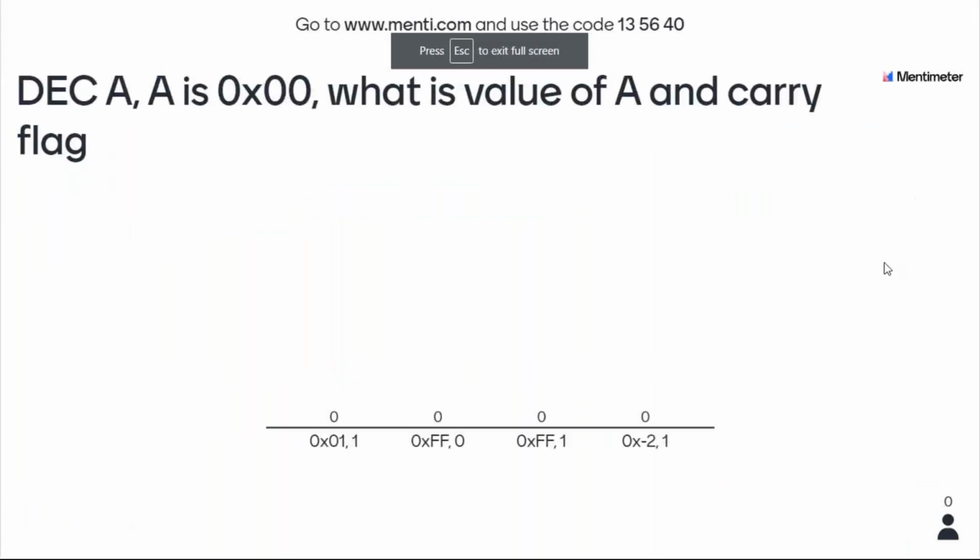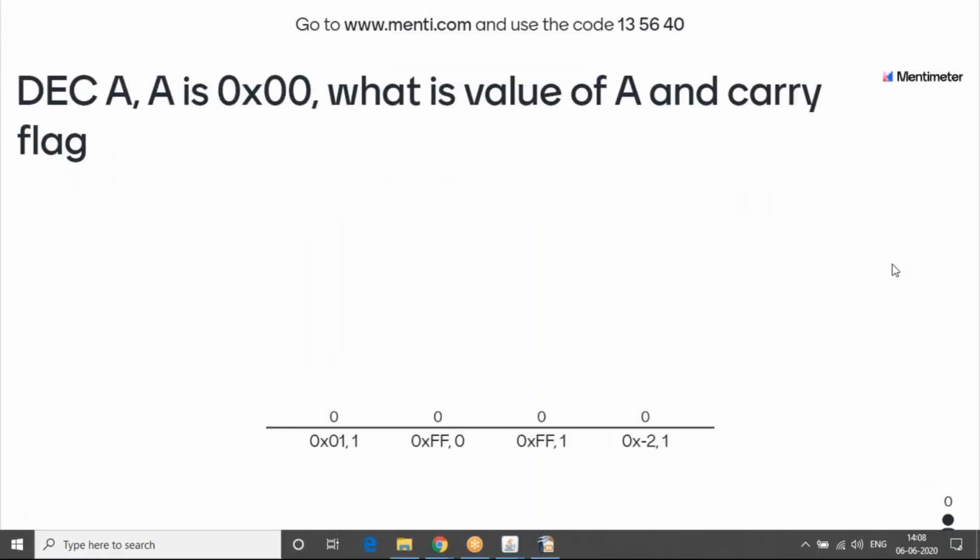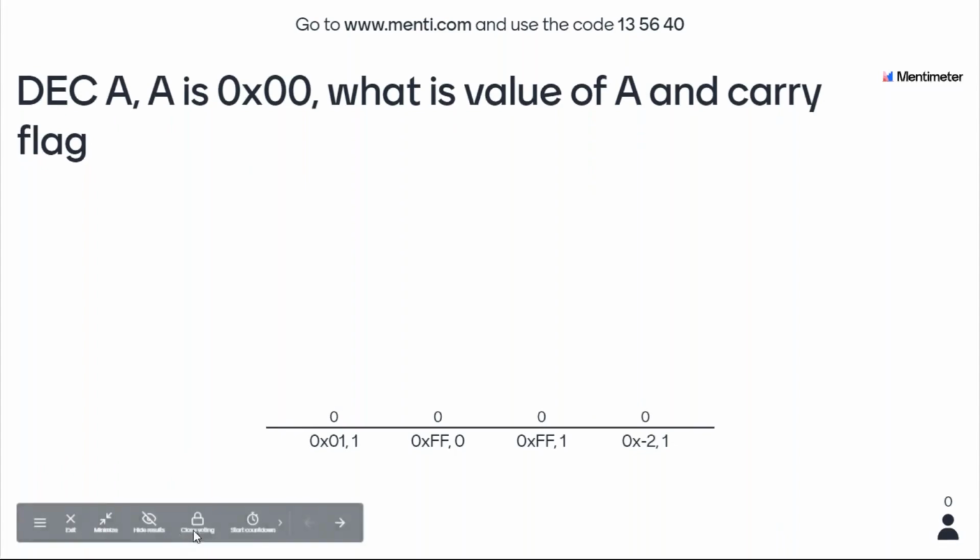You can hopefully see my question. It's on menti.com with the ID 13 56 40. I would start a timer for a minute. Please open the link and answer this question.